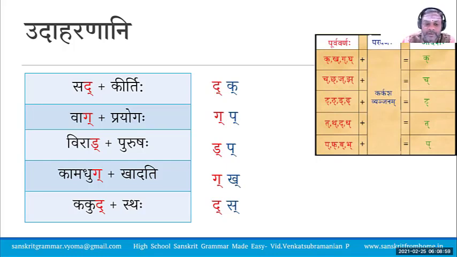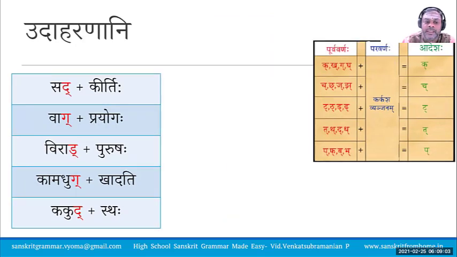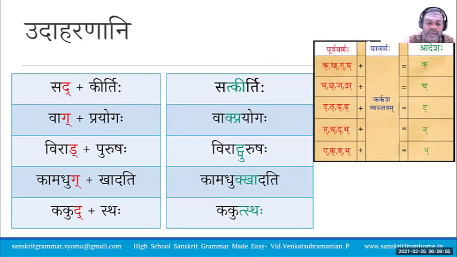Now the answer, as per the rule of this Sandhi, is Sat, the first letter. The first letter of the Purva Varna's Varga is substituted and comes as Adesha. The first letter in the case of Sadkirtihi is Takara, because Dakara is a Tavarga letter.